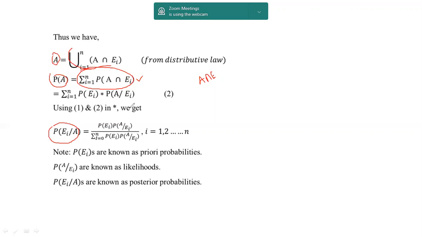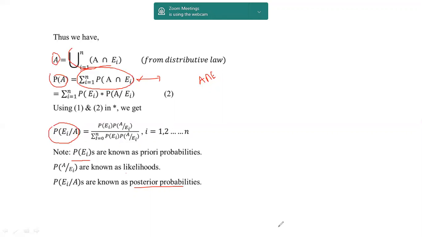Again, using the multiplication law, this is split into P(Ei) times P(A | Ei), where i equals 1, 2, 3 and so on to n events. In this case, P(Ei) is known as the prior probabilities, P(A | Ei) is called the likelihoods, and P(Ei | A) is called the posterior probabilities.